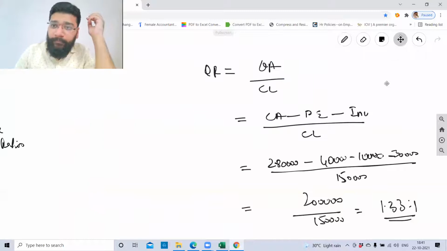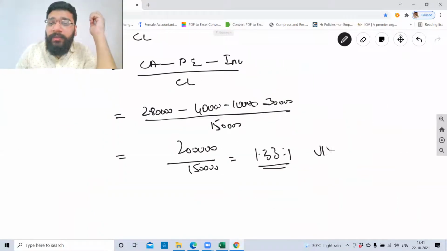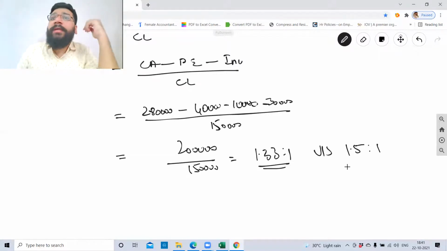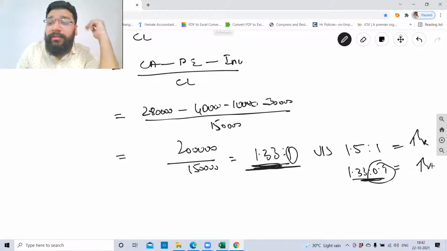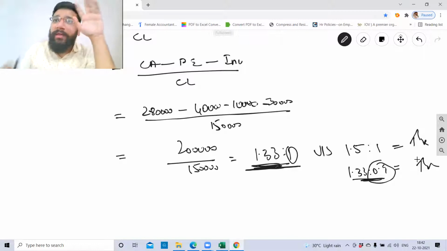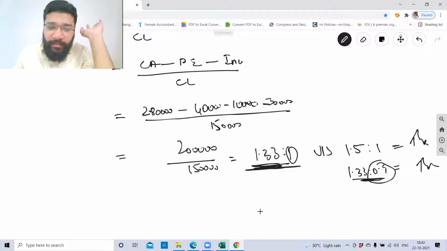Correct? Now tell me, this is the old ratio. Let's suppose a new ratio because of some transaction. Now this becomes 1.5 is to 1. So does the overall ratio increase or decrease? Overall ratio increases. Let's suppose it is 1.33 is to 0.9. This is the old ratio, this is the new ratio. If the latter part decreases, the overall ratio will also increase. So the tabular column that I give you is a must.